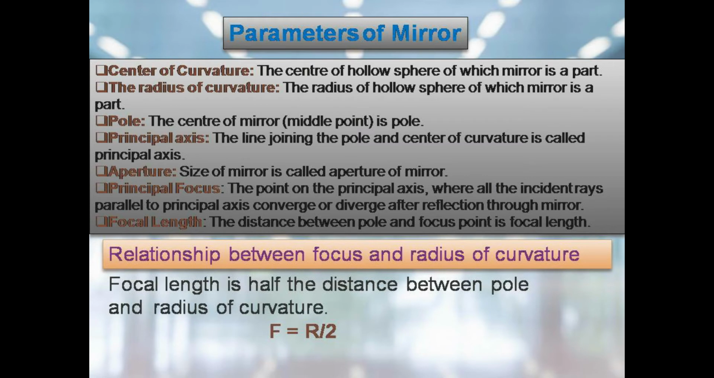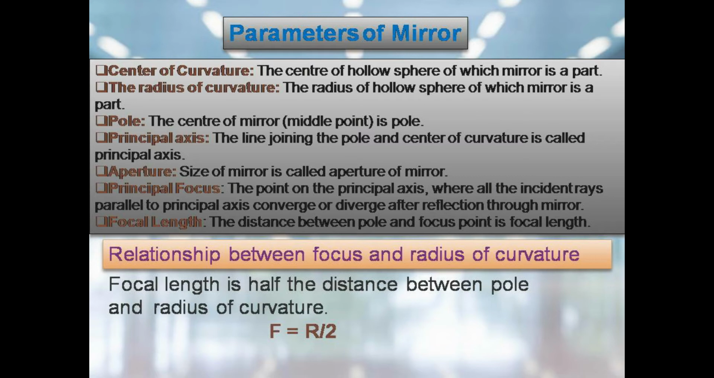Now what are the parameters of the mirror? Center of curvature: the center of the hollow sphere of which the mirror is a part. Radius of curvature: the radius of the hollow sphere of which the mirror is a part. Pole: the center of the mirror is the pole, and the principal axis is the line joining the pole and the center of curvature. Now what is aperture? The size of the mirror is called the aperture of the mirror. Principal focus: the point on the principal axis where all the incident rays parallel to the principal axis converge or appear to diverge from after reflection from the mirror. Focal length: the distance between the pole and the focus point is called the focal length.